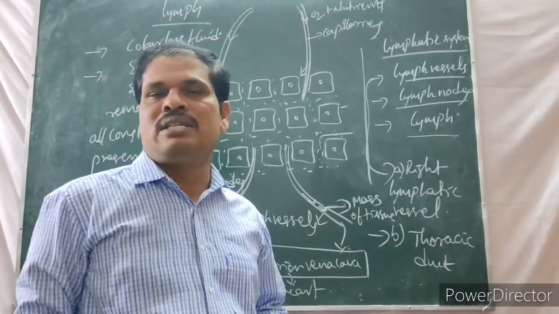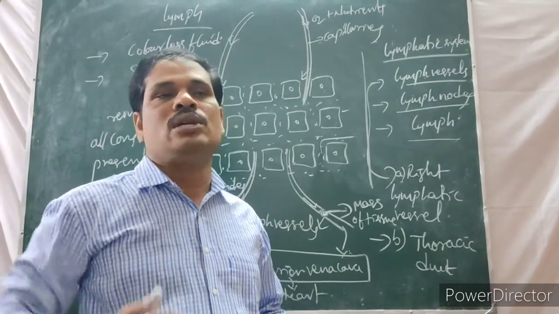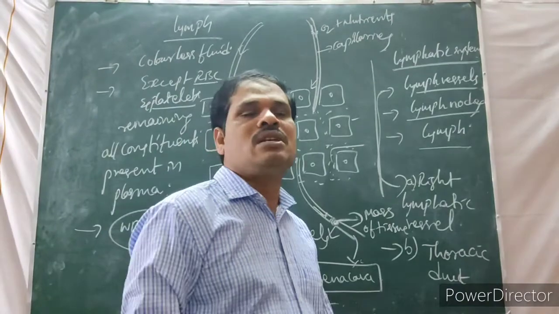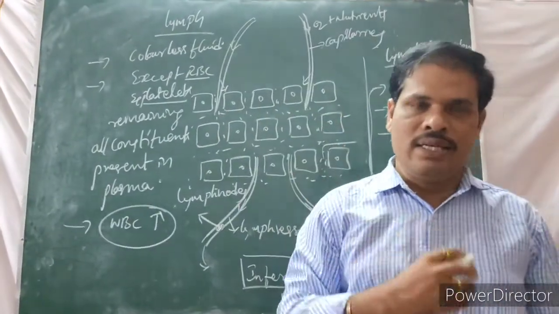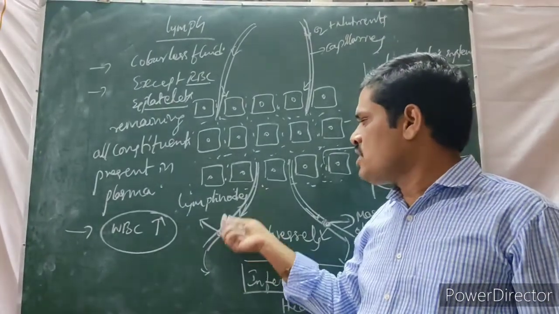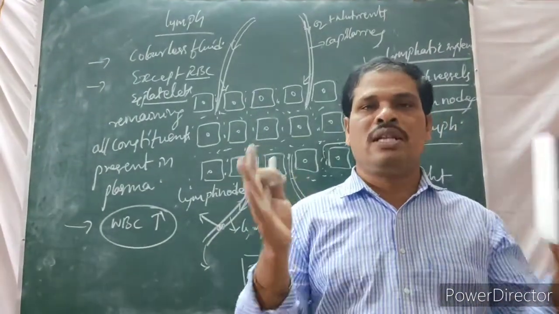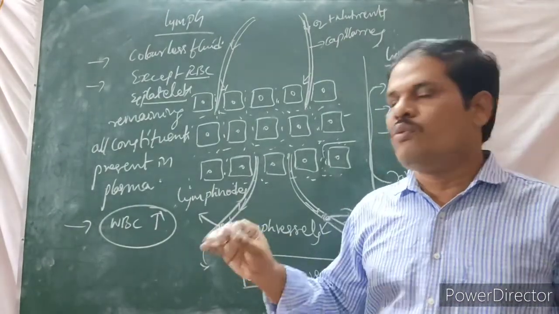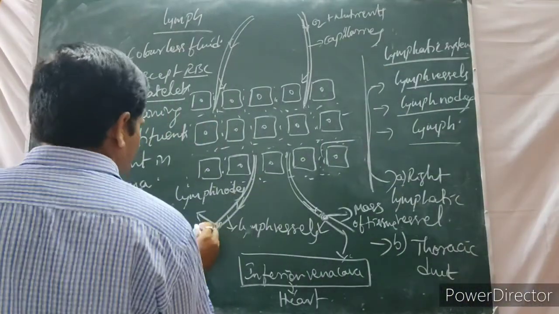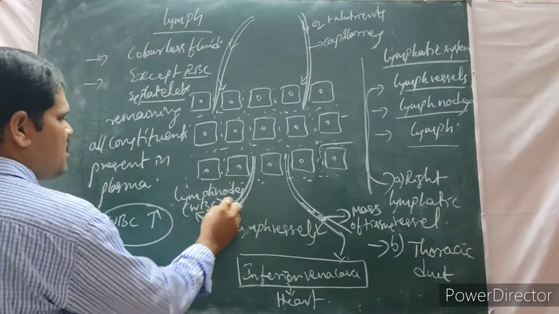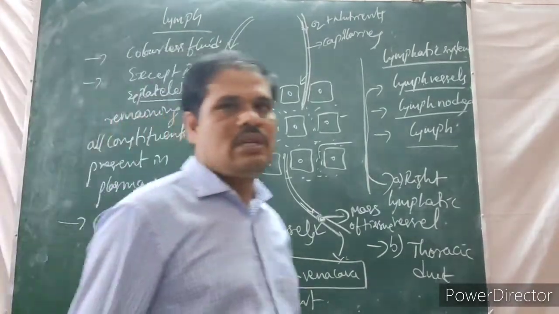They produce white blood cells, especially to kill any kind of antigens. Antigens means disease causing agents. Whenever disease causing agents enter the body, lymph nodes immediately produce white blood cells to kill them. That is the function of lymph nodes: to produce white blood cells.